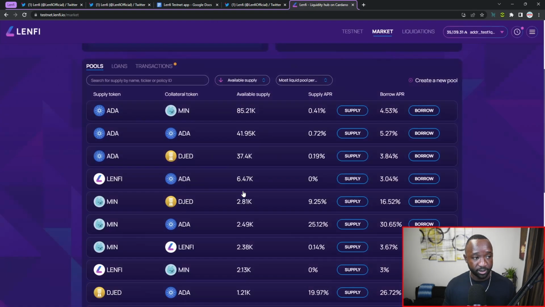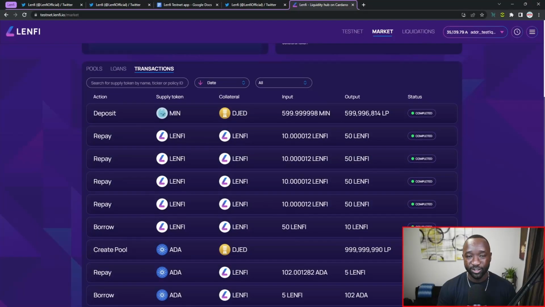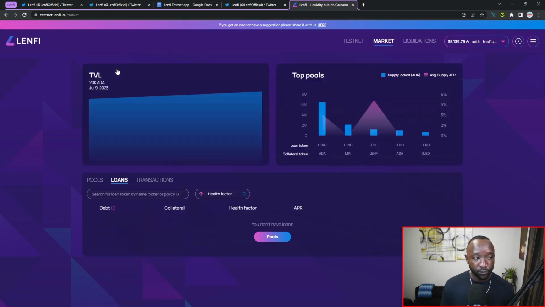So I'm going to close this out and we'll jump back over to the transactions tab. And we should have a few transactions currently pending. All right, so it looks like the transactions have now finished processing on chain. One thing that I did notice is that for some reason in the user interface, there are 3 rows for the repayment, which I don't think is accurate. So I'll be reporting that as a bug. And then I can also see that my deposit of liquidity into the MinJed pool as a supplier has also completed. Now, one thing to note is that if I jump over into my loans, I can now see that I no longer have any loans.